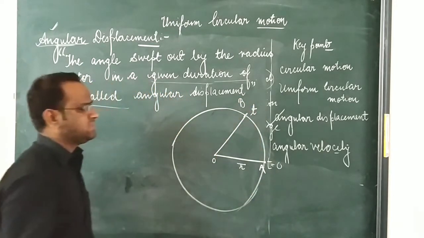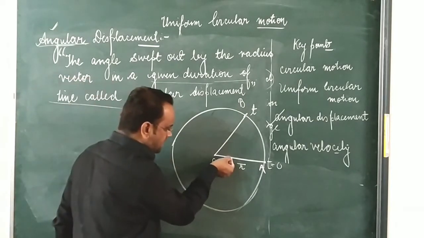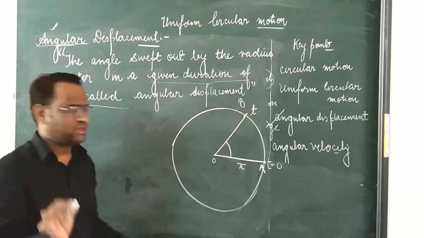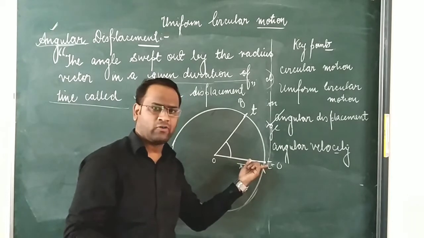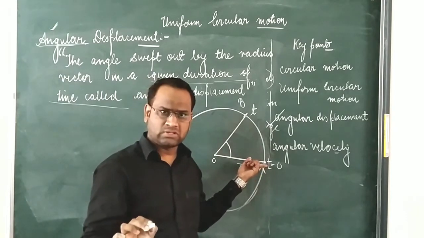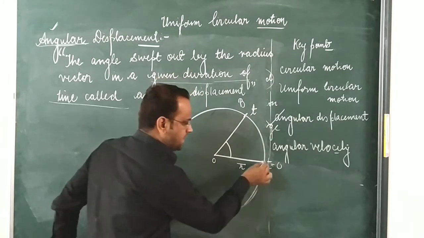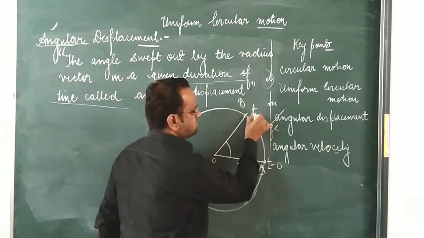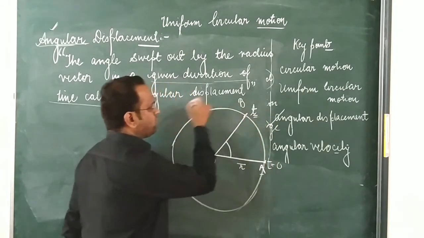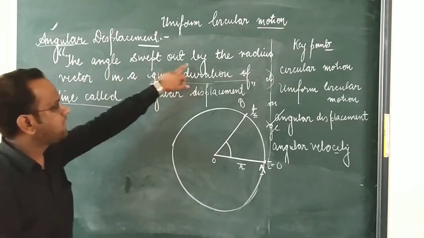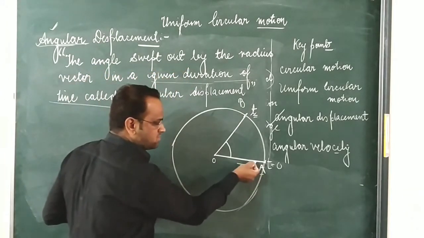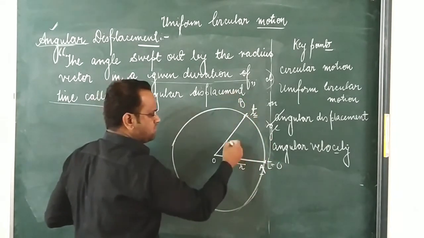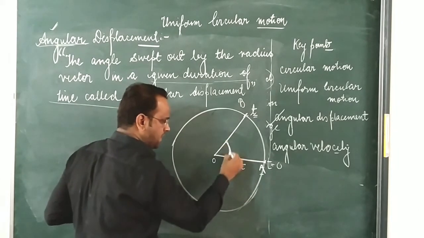From here we can say that there is an angle swept by the radius vector. The radius vector is the radius which shows the position of the particle. At time t equals 0, the particle was at point A. Now after time t, the particle is at point B. So there is some angle swept out.